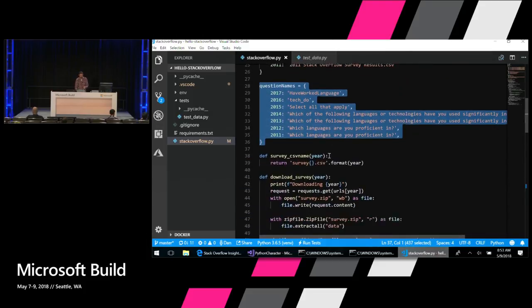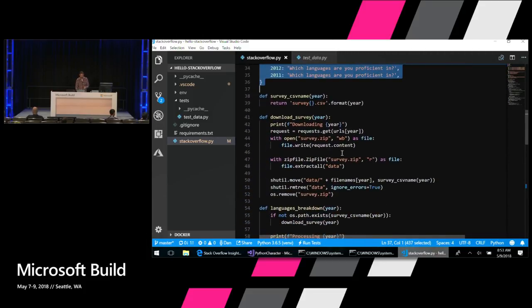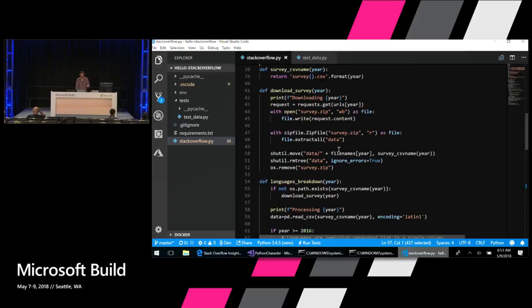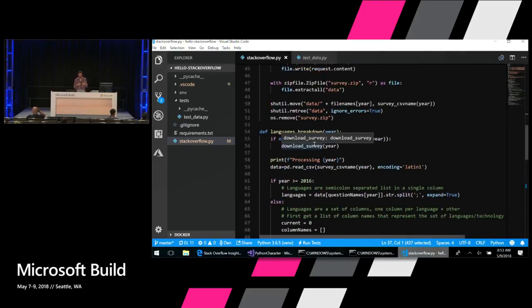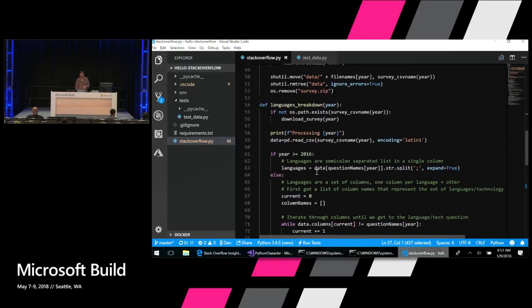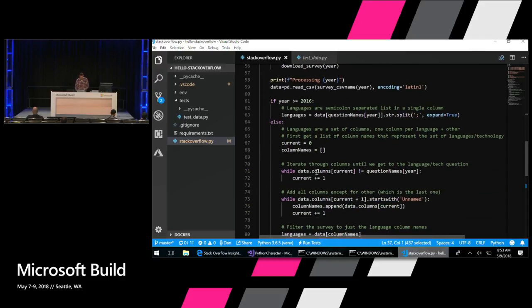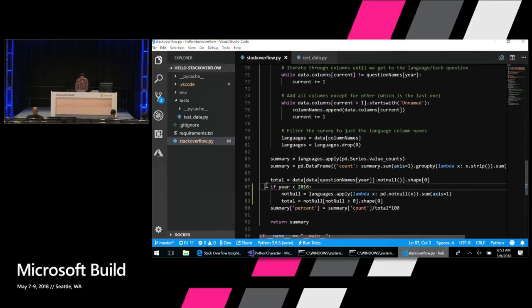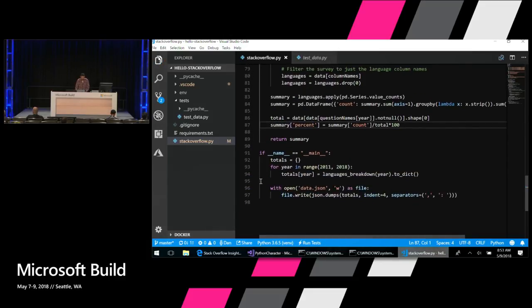And then I've got some methods here. There's the download survey method that we wrote. And then I've got some code here that actually goes in and analyzes those CSV files. To show you how this code works for analyzing the languages that people have responded on the survey, I'm actually going to use the debugger in VS Code, and we're going to step through this line by line. Okay? And just get rid of this code.